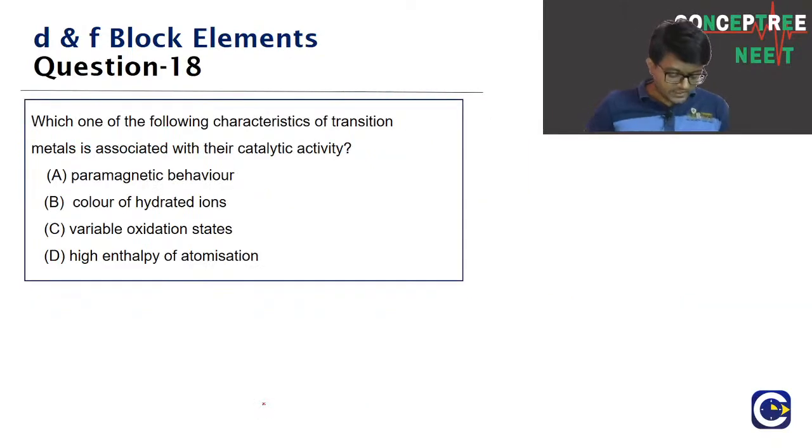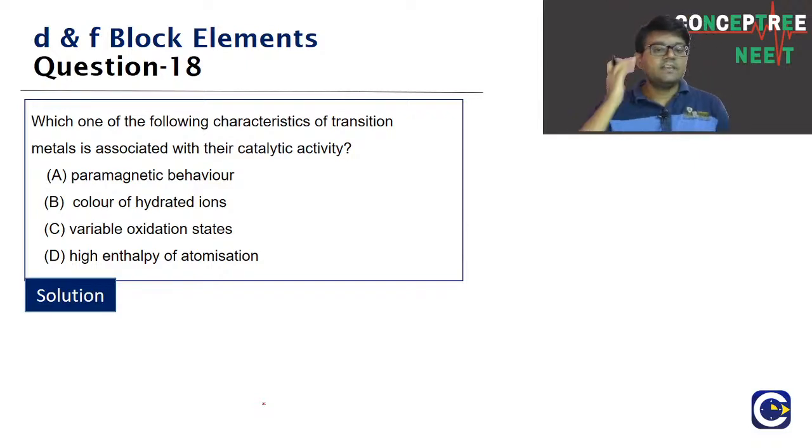Question number 18. Which one of the following characteristics of transition metals is associated with their catalytic activity? This is a very fundamental question on catalytic activity or heterogeneous catalysis, because the transition metals act as heterogeneous catalysts. They will be catalysts for most of the gas phase reactions. They are themselves solid, but they catalyze the gas phase reactions or even reactions in solution. That's what we call heterogeneous catalysis.